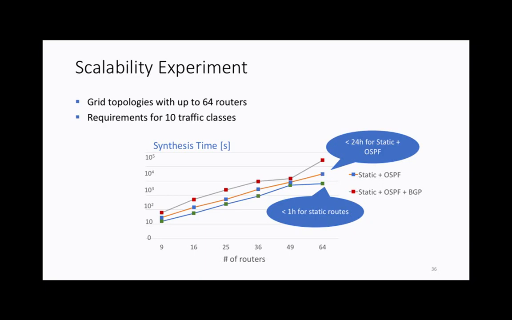Keep in mind, this is an offline system. Usually, network operators will get some requirements, they will try to implement them, and then forget about it until they get some new changes. So our future work will include more optimizations to bring this number down and make it even faster.